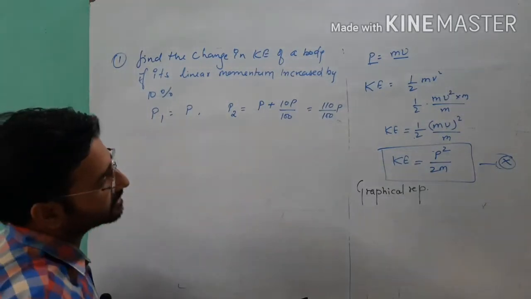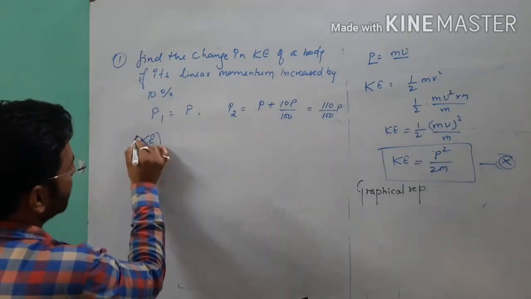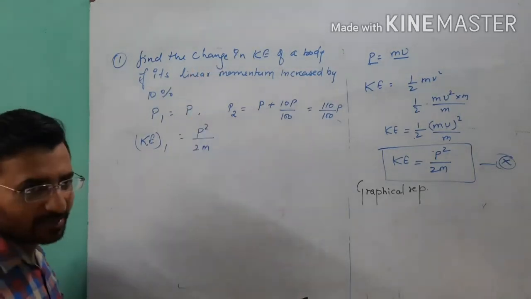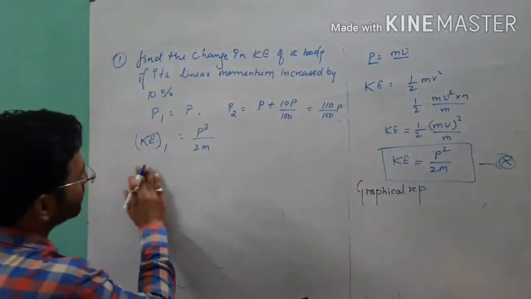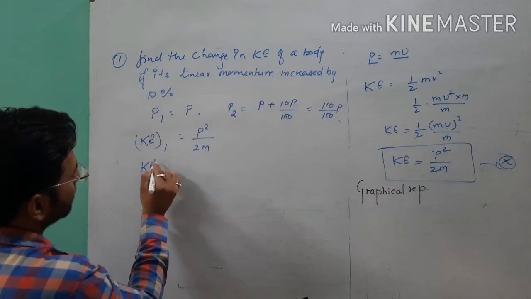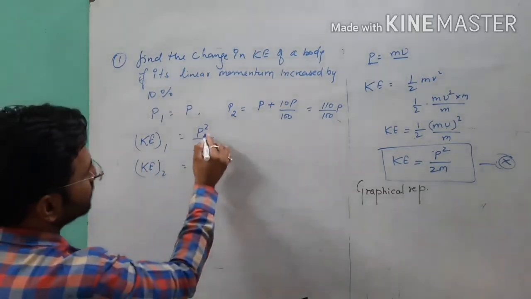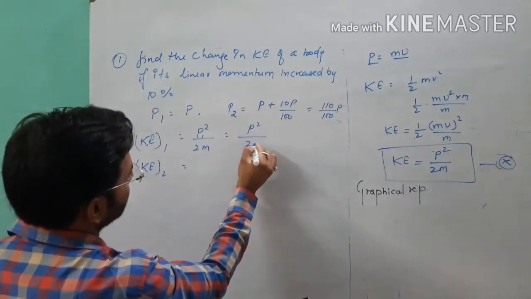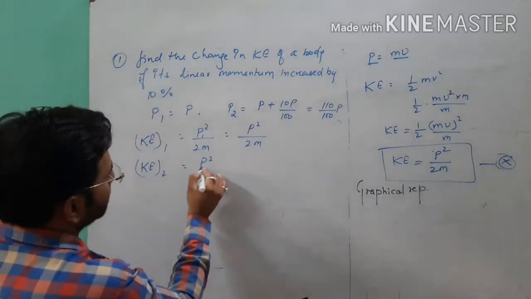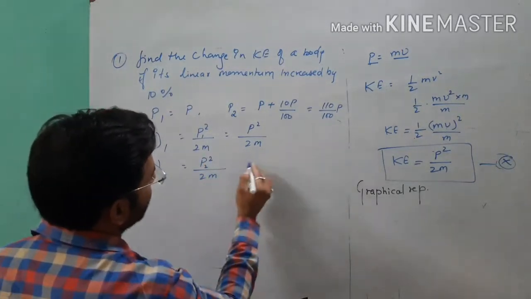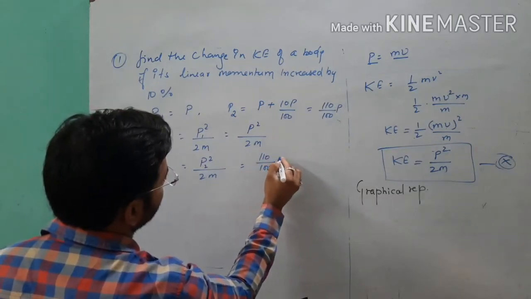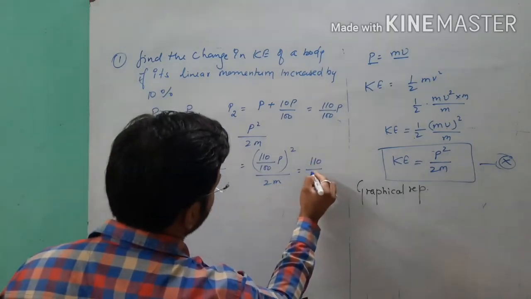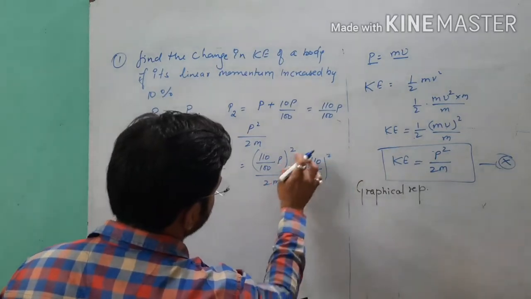So what will be the energy increased here? Let us see the formula. Kinetic energy in first case is given by the formula P square over 2m. Mass of the body remains the same in this condition. And kinetic energy in second condition is equal to P2 square over 2m. Here P2 we have given as 110 over 100 of P, so it is equal to (110 over 100) square times P square upon 2m.